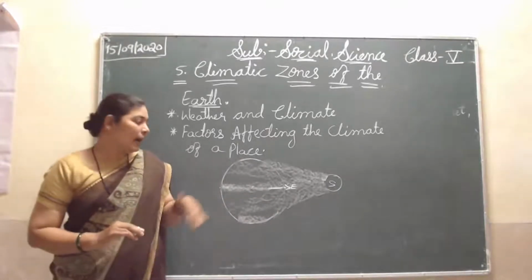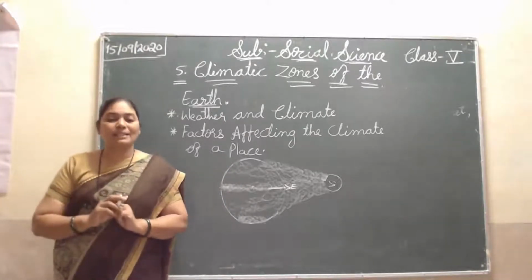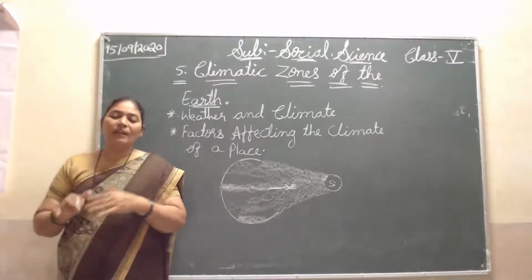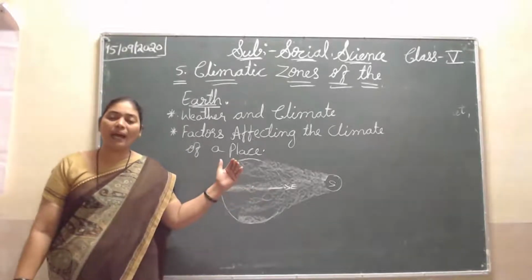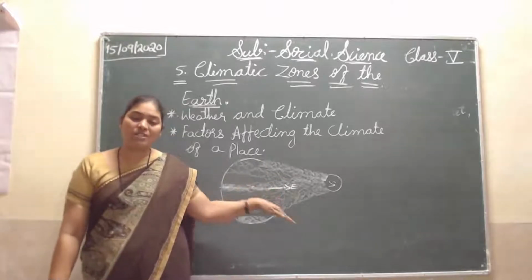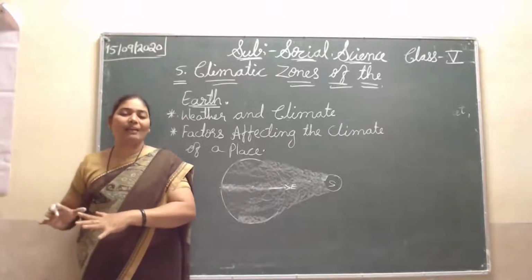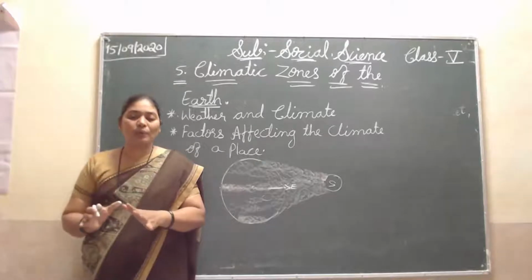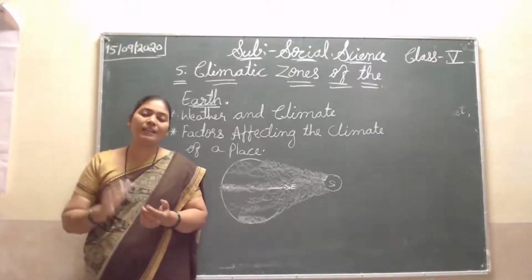Then altitude. The altitude of a place also affects its climate. Locations at a higher altitude have cooler temperatures. The higher you go, the cooler the temperature becomes. Hilly areas have a cooler climate. Where are hilly places? The Ghats, which all have a cool climate, whereas plain areas are warmer.